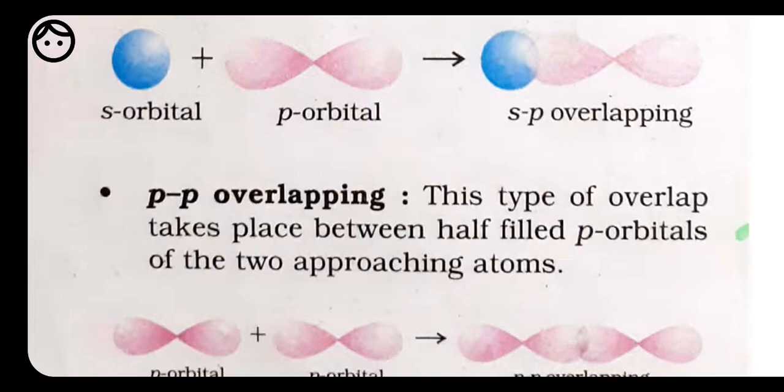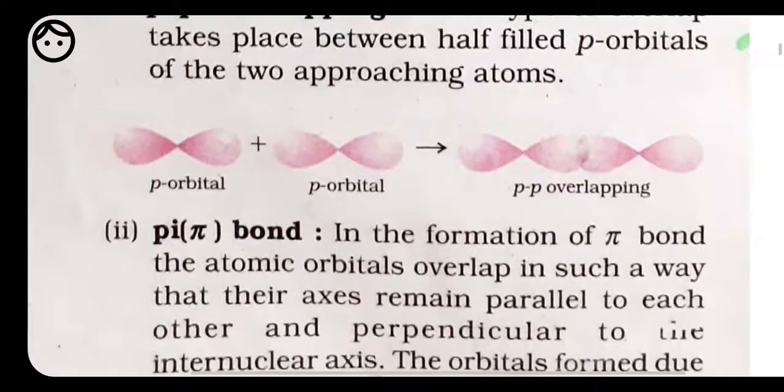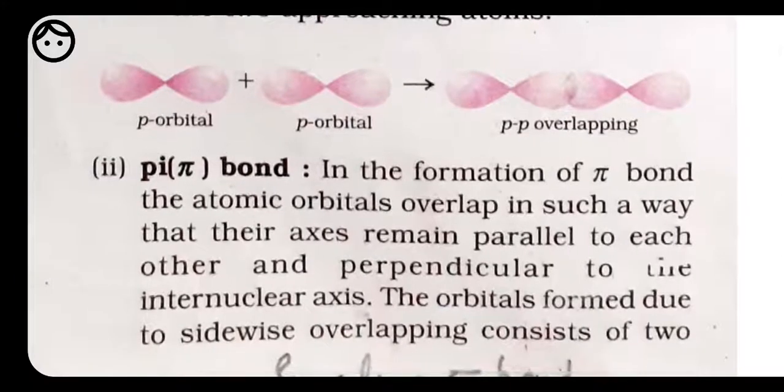Okay, so pz of one fluorine is going to overlap with the pz of another fluorine, and the bond is going to form. Same for chlorine, same for bromine. So these are all about the sigma bond. Now let's move towards the pi bond.